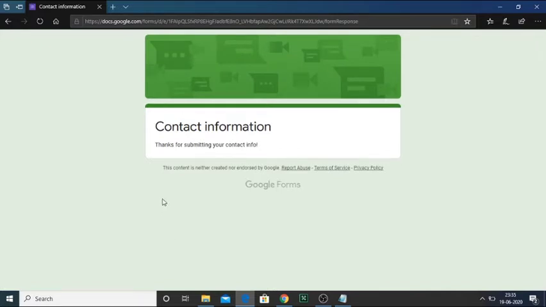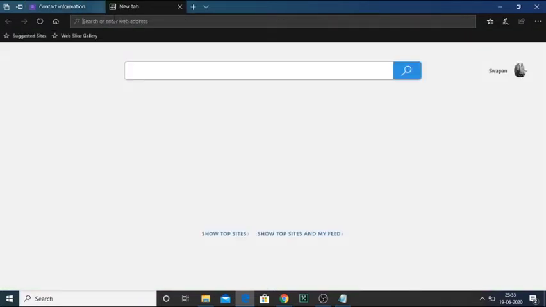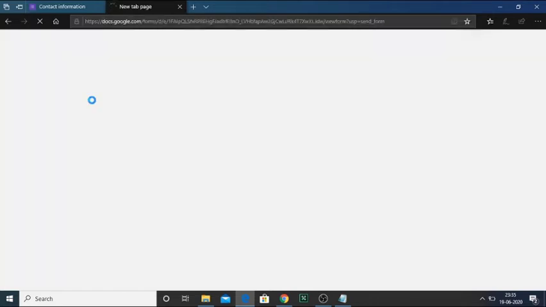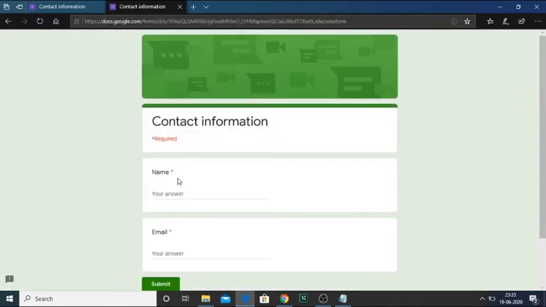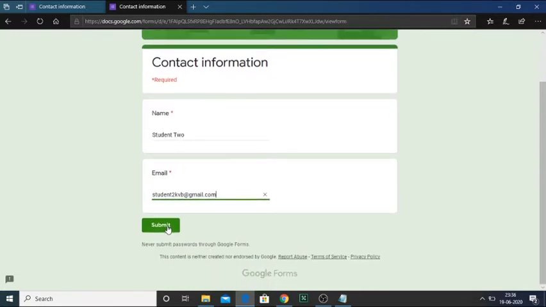Similarly, let me copy the same link, and let me create another contact information of another student, and likewise the student will fill up the forms, and it's very easy. Nothing, just they will click on the link, or they will copy and paste the link in the browser. The form will open, and there they will just write the name and their email address, and as soon as it will submit, it will go to the server. Just I'll show you the student part, and let me complete the student part, then I'll go to the teacher part.